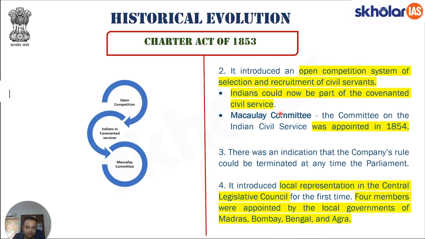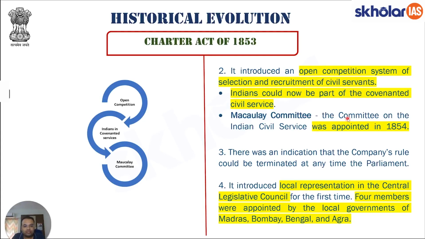This is very important because there is a confusion which a lot of students have, that it was only from 1858 onwards that the Britishers had opened recruitment of Indians in an open competitive system. That point is wrong. Actually, it was in the Charter Act of 1853 that the Britishers had already introduced the induction of Indians in the selection of civil servants, and an open competition would be held.